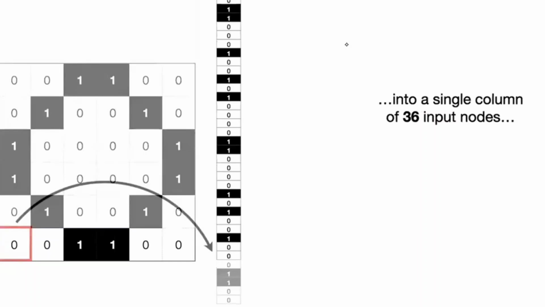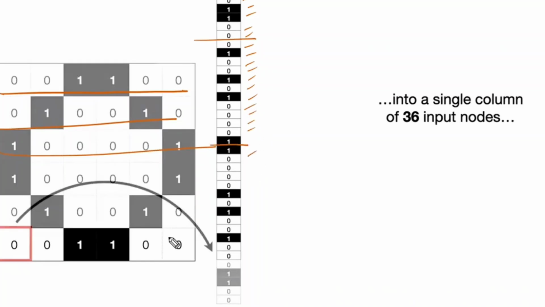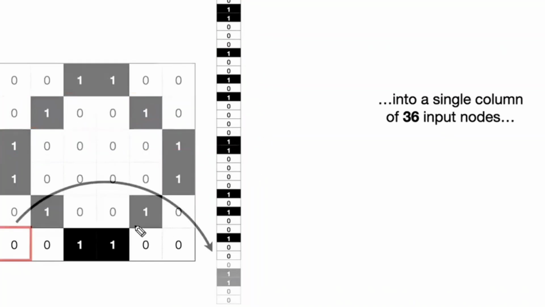That is 0, 1, 1, 1, 0, 0, 0. First, this is the first row: 0, 0, 1, 1, 0, 0. Next, the second row: 0, 1, 0, 0, 1, 0. Right? Next, the third row, the fourth row. Like this, each row. Now, total 6 by 6 pixels.